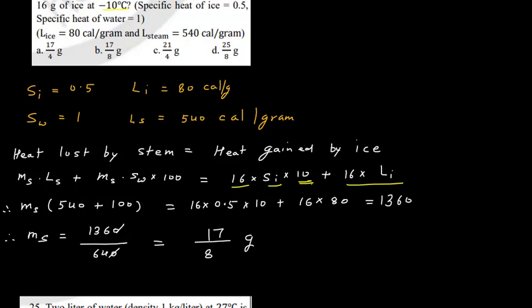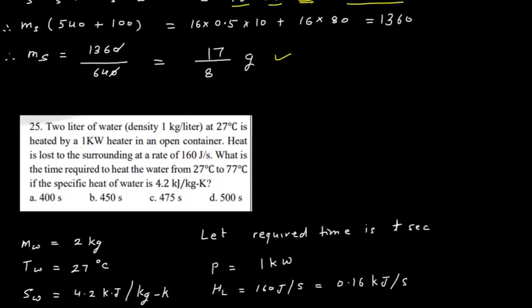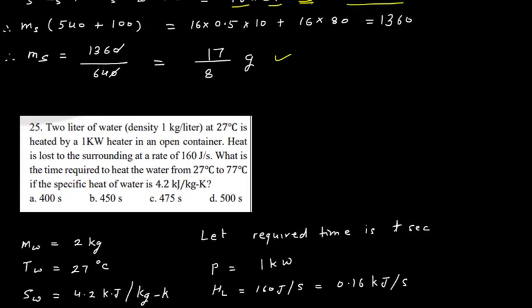And here we have mass of steam, that is the unknown quantity. So we do the calculation and finally we get 17 upon 8 gram. So 17 upon 8 gram is your correct answer. This is your 24th question. Now let us see the 25th question.